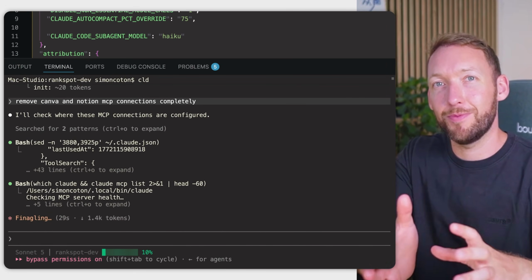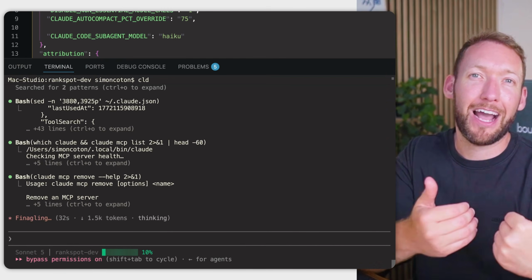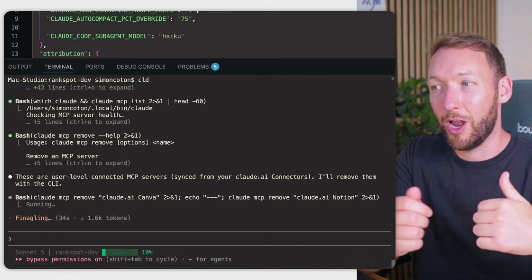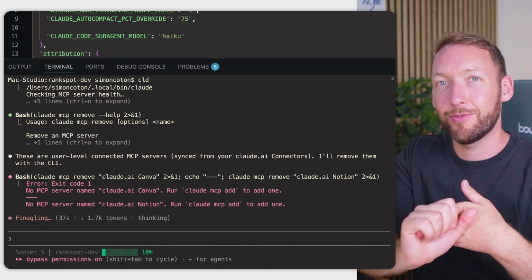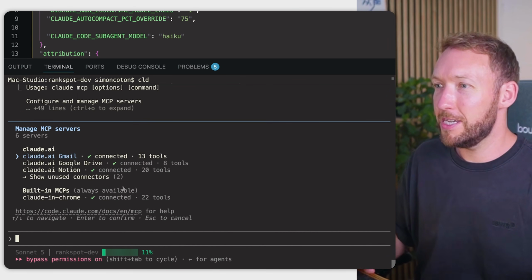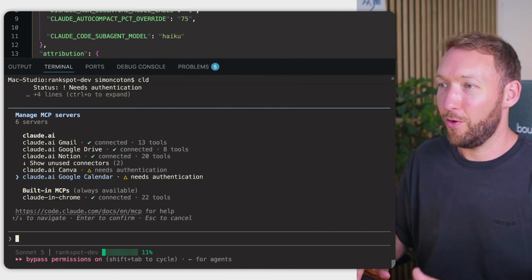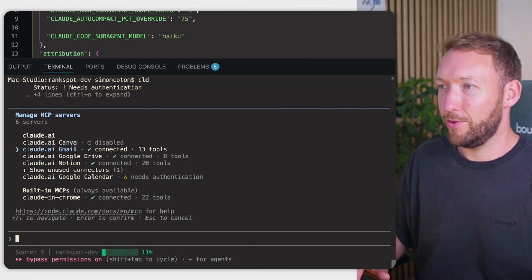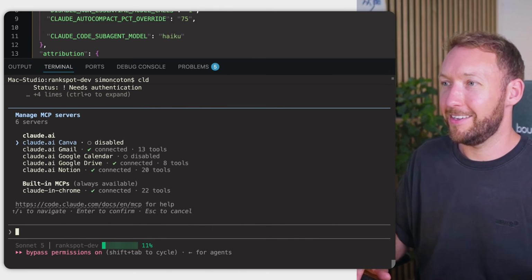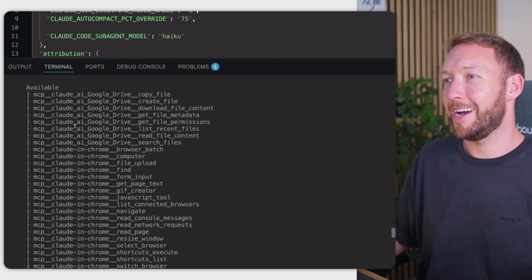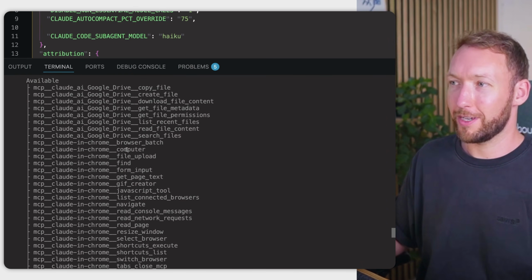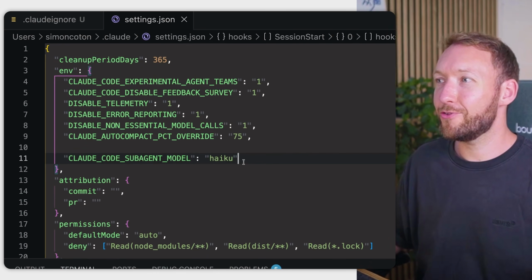And MCP is only good because it shows you a list of functions you can actually take actions with. So it's only important if you're doing a lot of things with a certain service and frequently. Or we can actually type in /MCP. And it's even told me I've not authenticated with Canva or Google Calendar in the first place. So we can go through and just disable them directly inside here. And now I load the same context command, and you can see I've just got Google Drive and Claude and Chrome here instead.